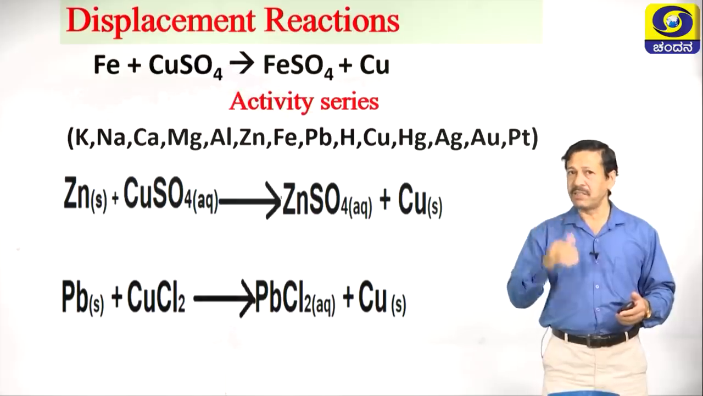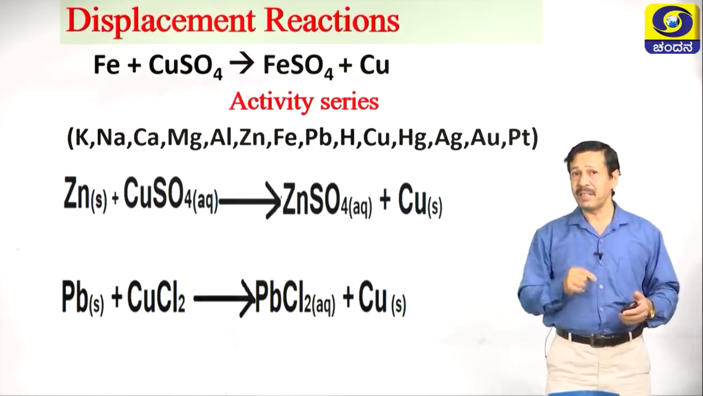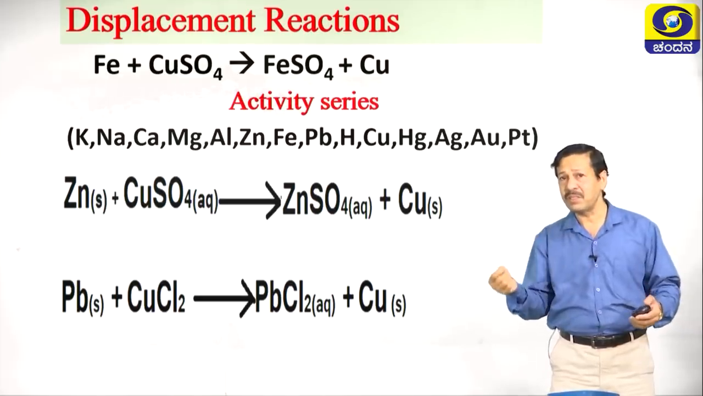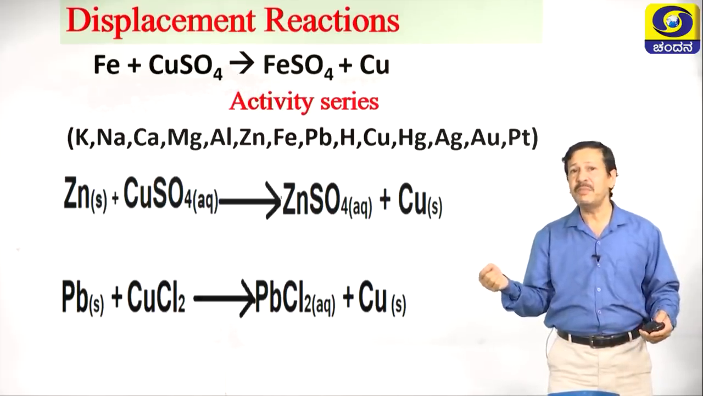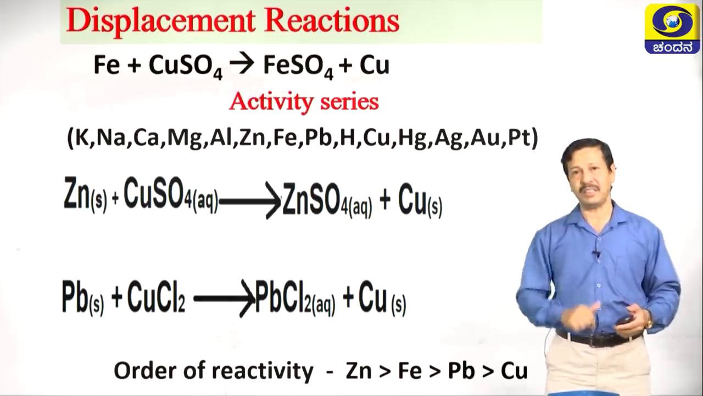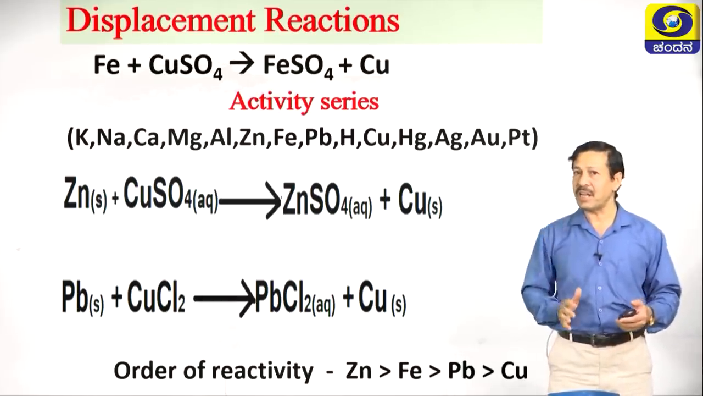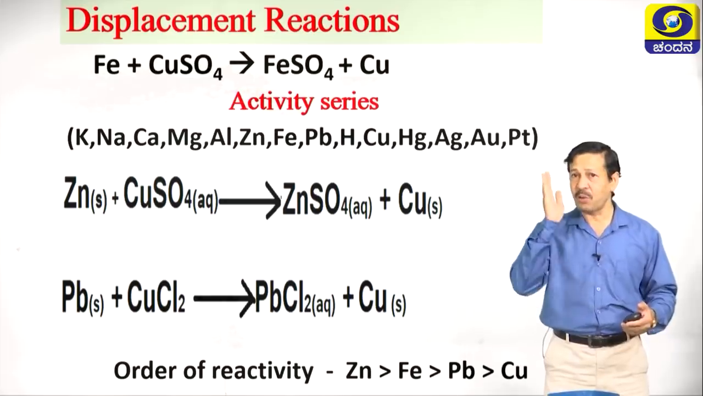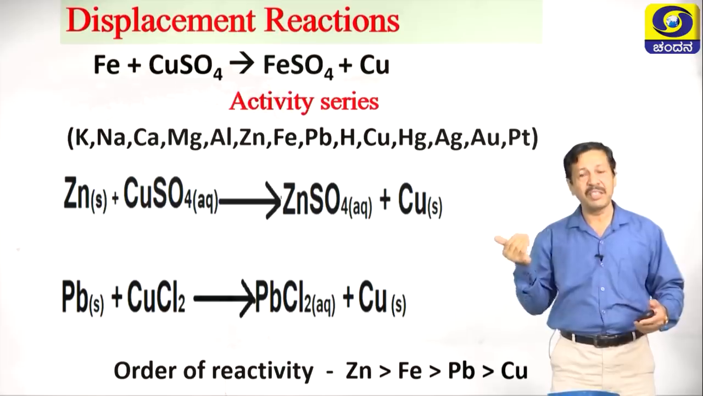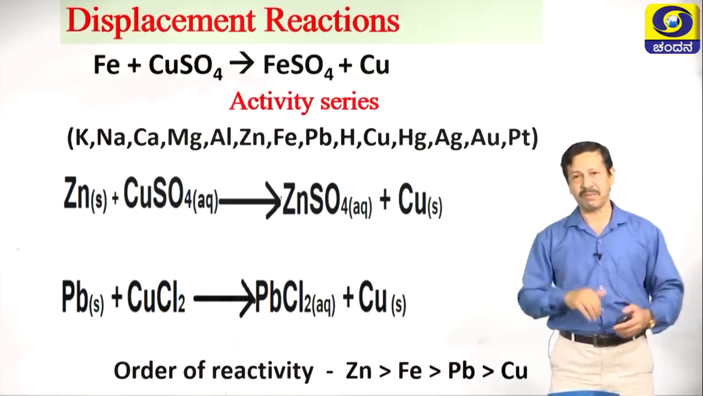So, obviously you will tell zinc is up, then comes Fe, then comes Pb, then comes Cu. This is the arrangement of these elements according to their reactivity. These type of questions are possible in the examination. So, carefully observe and use the reactivity series in the first chapter itself.